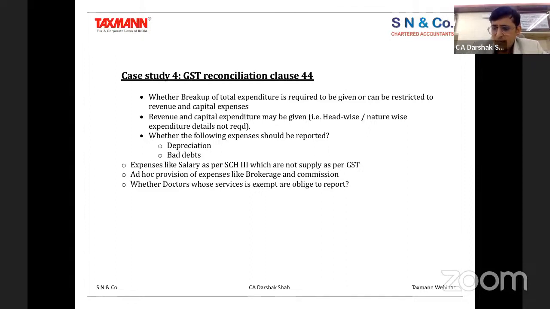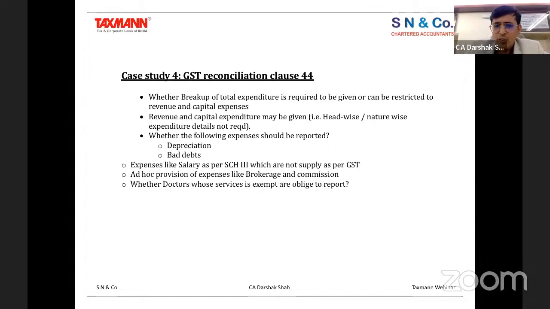But whether you report it or you don't report it, if you make proper observations in the notes, it is always better, so that the person who is going to analyze the audit report, or while the assessment is going on, sees that you have already reported that these kinds of transactions are not reported, mainly because they are not supplies under GST. These transactions are neither a supply of service nor a supply of goods under GST, and therefore they are not required to be reported. That's the rationale behind that.